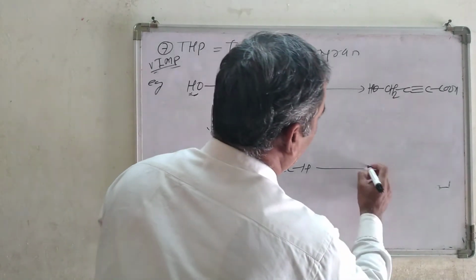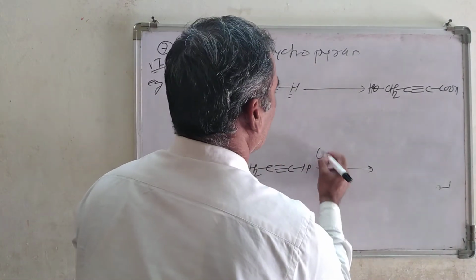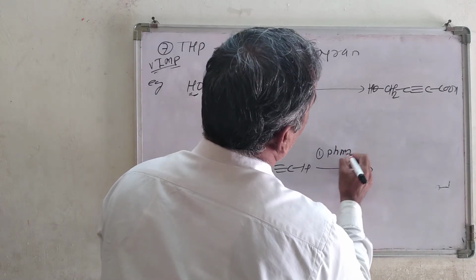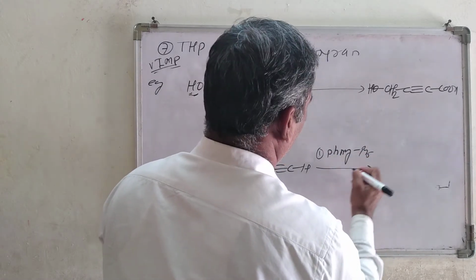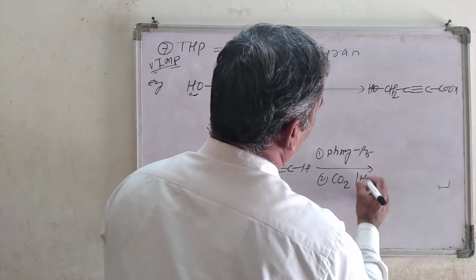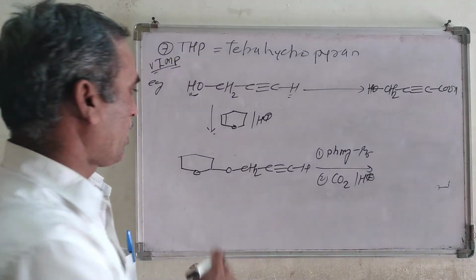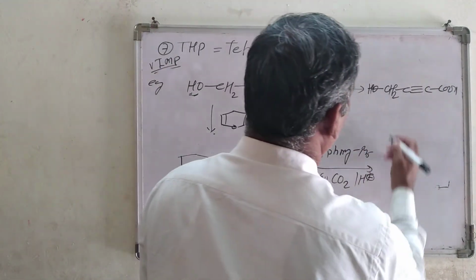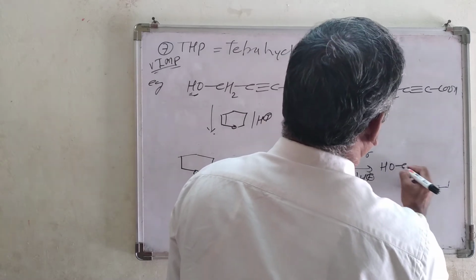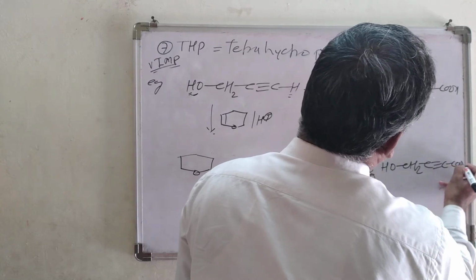Now I am treating this compound, first with the Grignard's reagent, you might know, RMgBr, and second carbon dioxide, in presence of the acidic condition. What do I get? I am going to get this product HO, then CH2, C triple bond C, COOH.